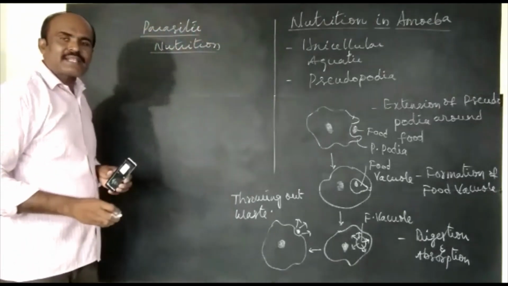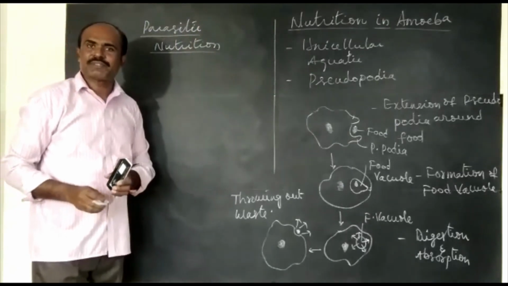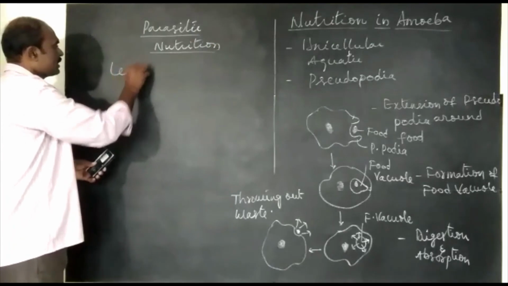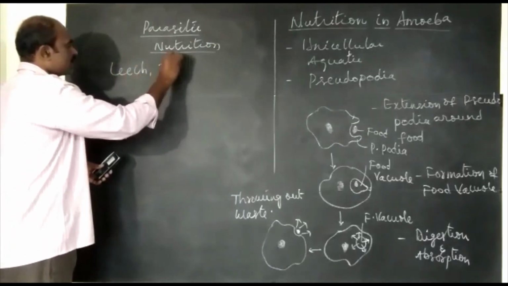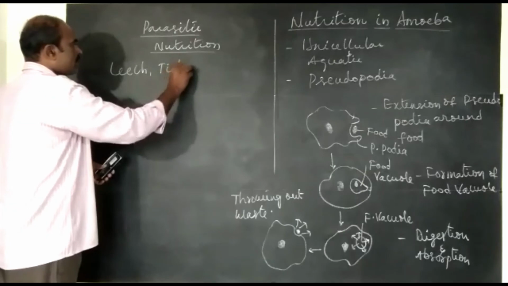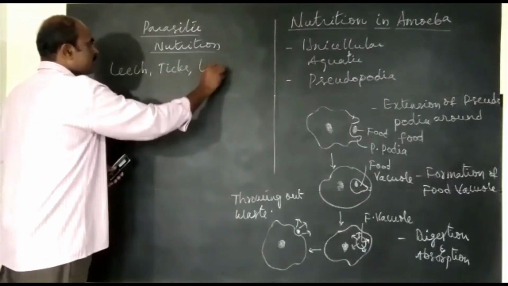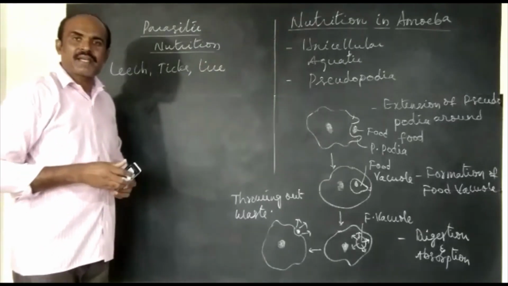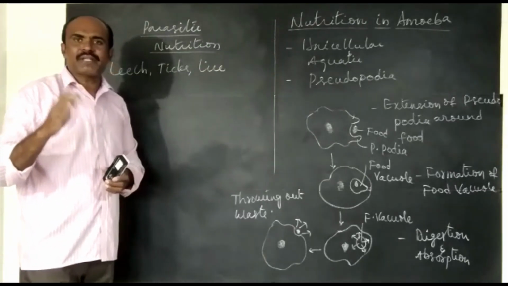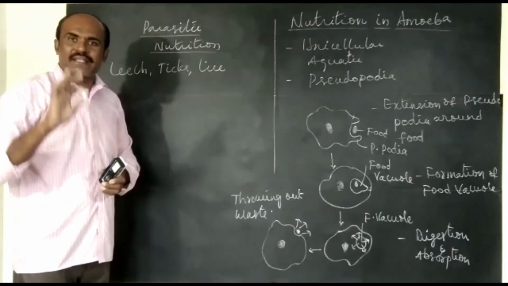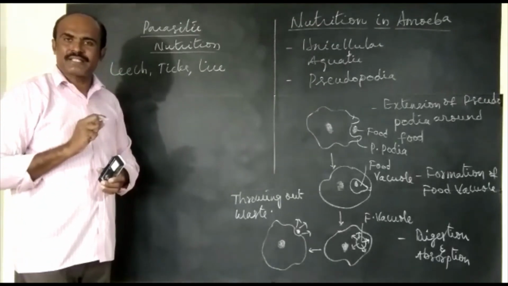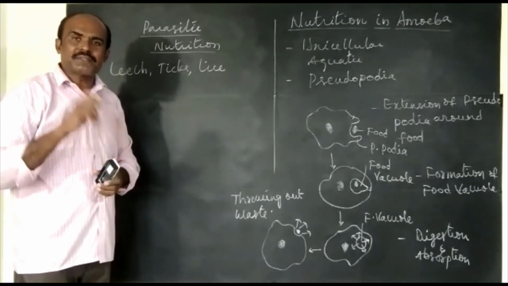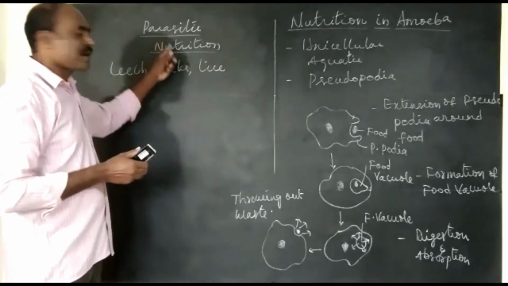See, these parasites are disease causing organisms. Examples: leech, ticks, lice, Taenia solium, and so many parasites. They cause diseases to plants, animals, and human beings. They get their nutrition from these organisms without killing them. So this type of nutrition is called parasitic nutrition.